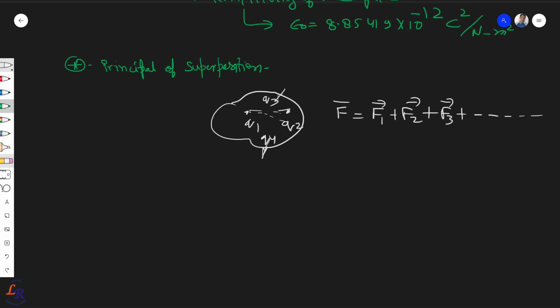Also we have seen the point where we have discussed electrostatic force due to continuous charge distribution.